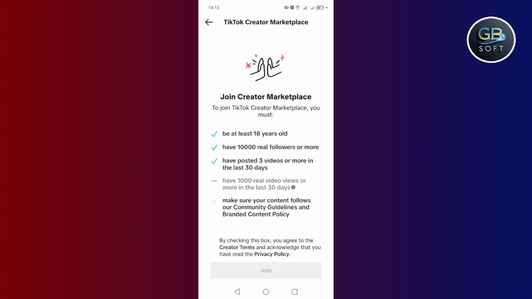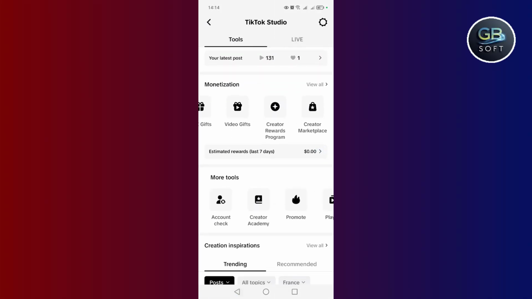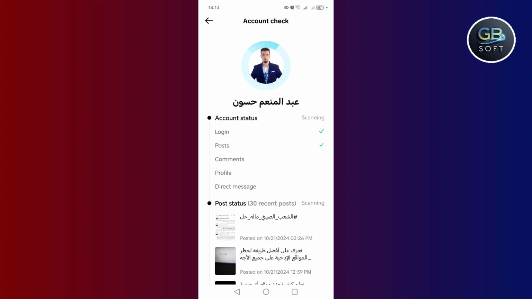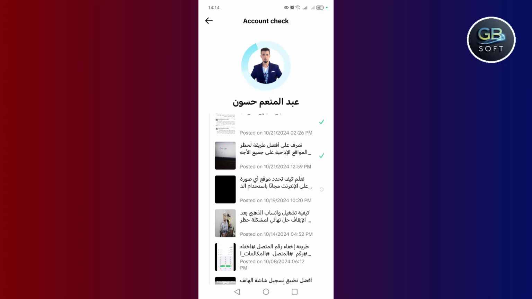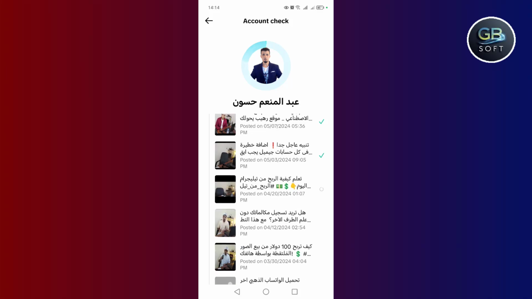Now, if you want to know if your account follows TikTok policies, you will find the account check. Click on the account check, and all your account, videos and posts on your TikTok account will be checked. If there is anything in violation, it will be restricted there. If your account is good, it will be written to you that the account is in good standing.